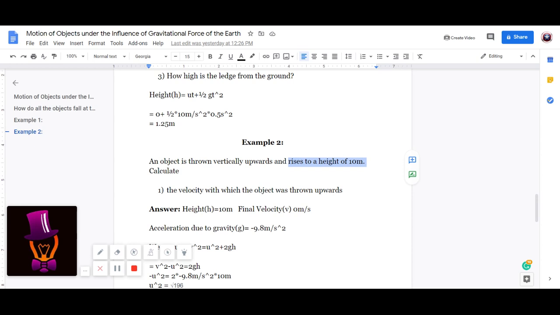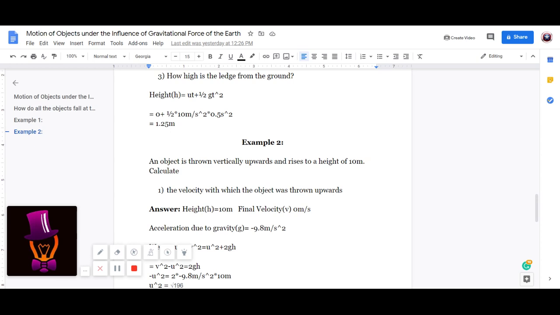So therefore, the final velocity will become 0. And as they have given, height is equal to 10 meters. Acceleration due to gravity, which is denoted by small g, is equal to minus 9.8 meter per second square as it acts against the motion of an object.